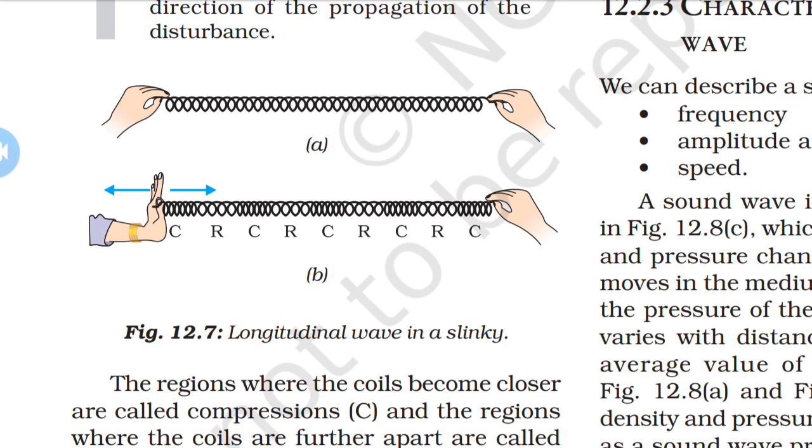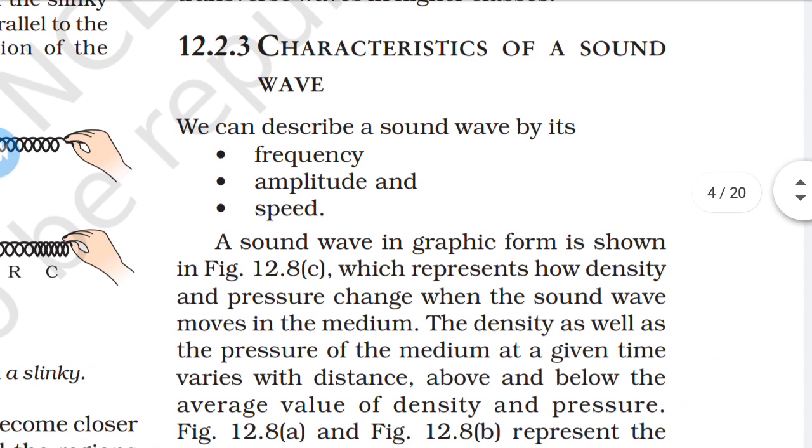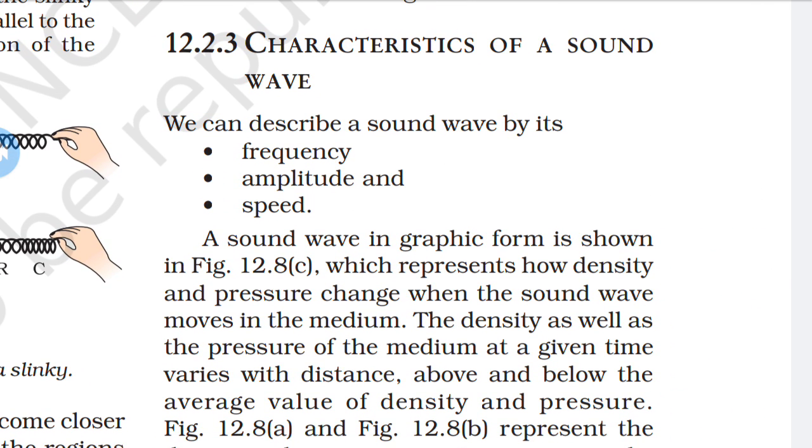Okay, so there are longitudinal waves as well as transverse waves. In a transverse wave, particles oscillate up and down about their mean position. Example, light wave. Okay, now next we'll take the characteristics of a sound wave. In this topic, we discuss the frequency, amplitude, as well as the speed.